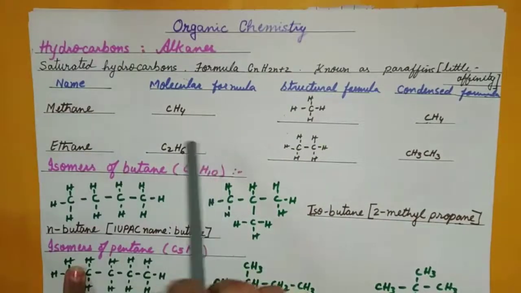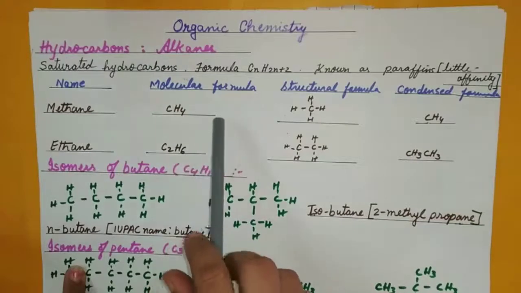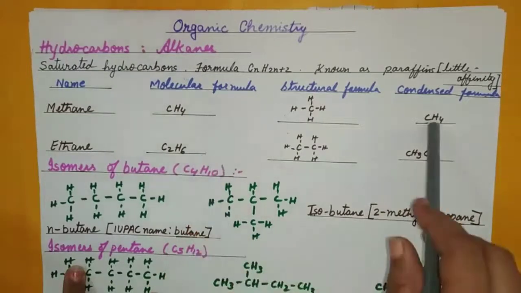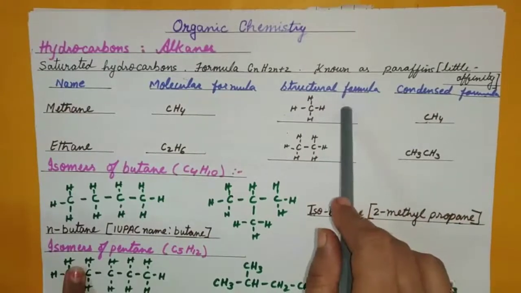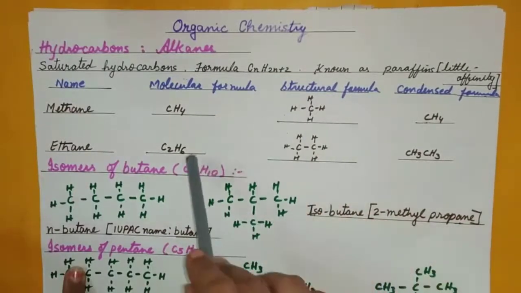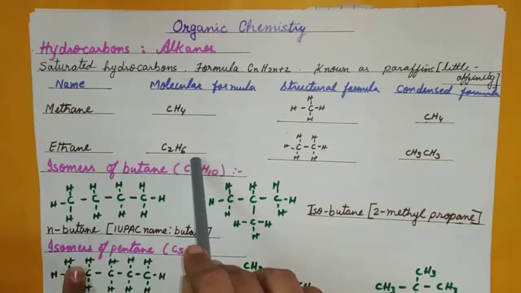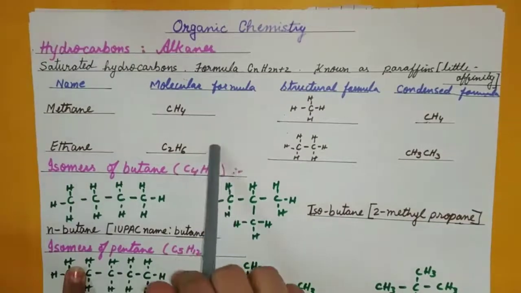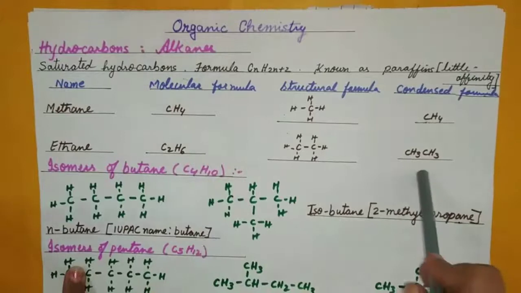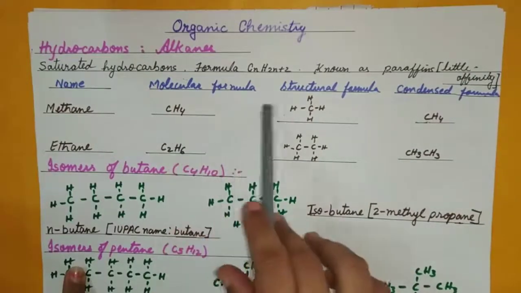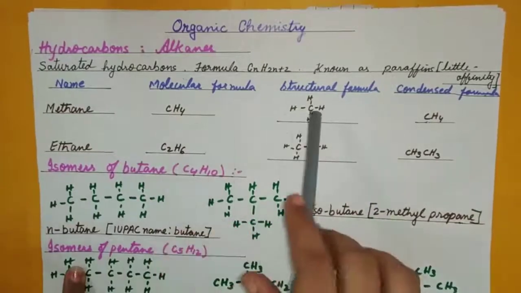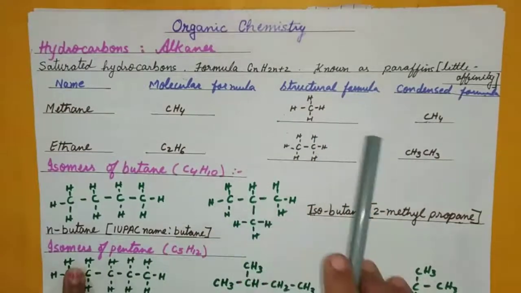Now it depends on the question whether they are asking the molecular formula, condensed formula or the structural formula. If they have asked the structural formula, you cannot give the molecular formula. If they have asked the molecular formula, you cannot give the condensed formula also. So please check the question what they are asking, the name or the structural formula or what it is.